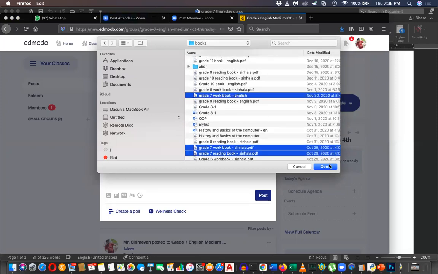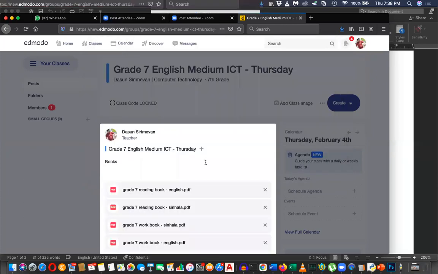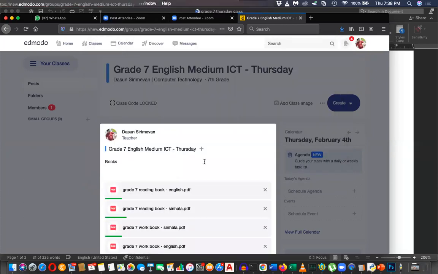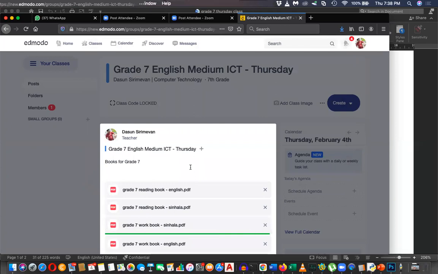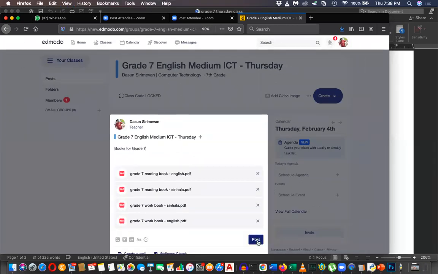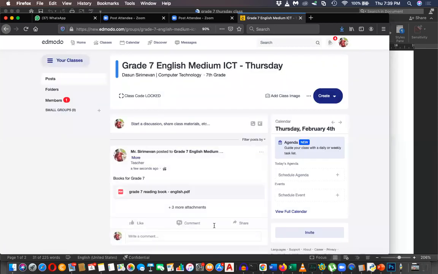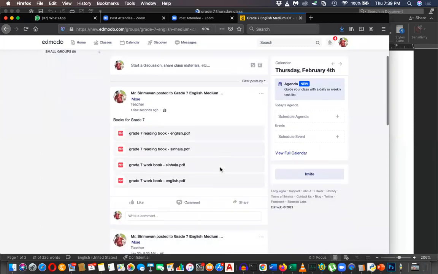There are 4 books. Now you can see and download the books for grade 7 through this link. All the books are uploaded, so you can just go and download them from this link. For grade 6 also, I'll do the same and add the links and books.